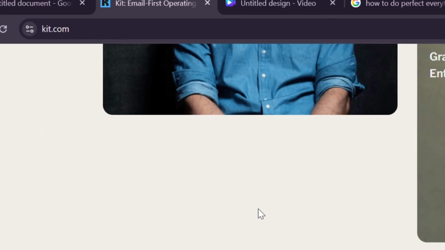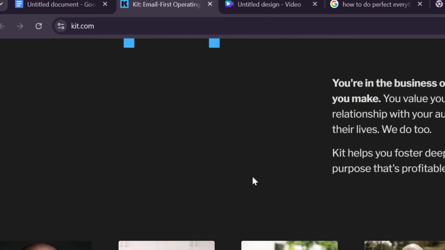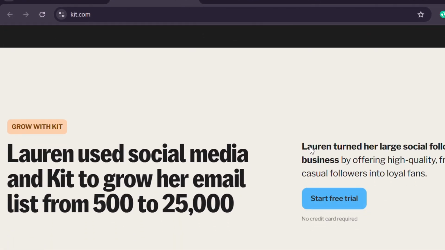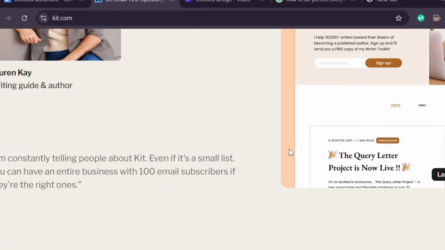Another growth method is licensing. If your template works well, offer it with reseller rights. This means someone else pays to use your product in their own business. You can charge more for this, and it's another way to earn without making new products.